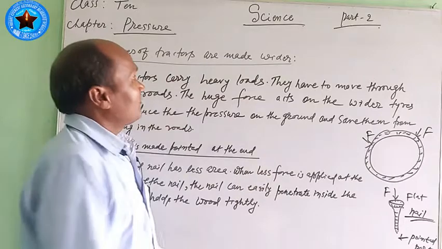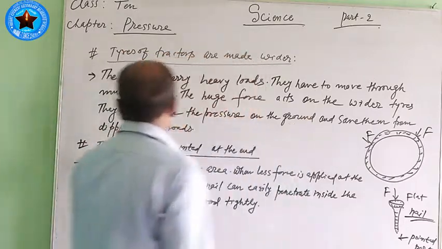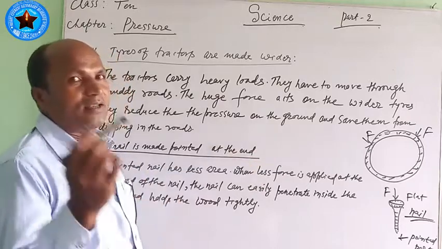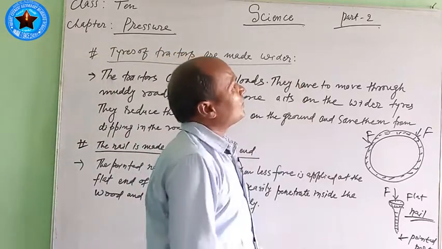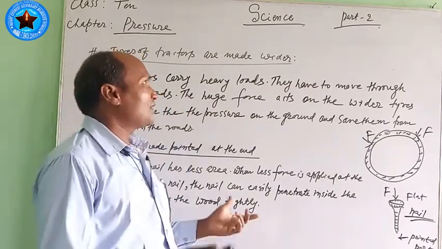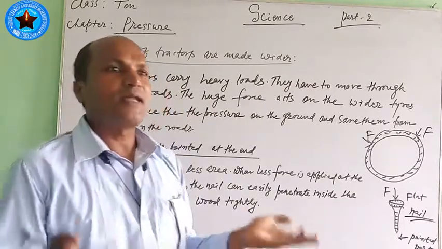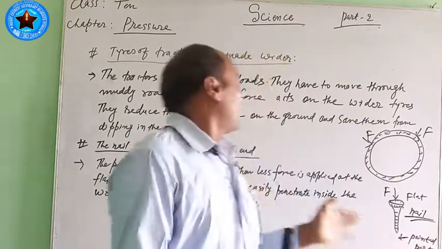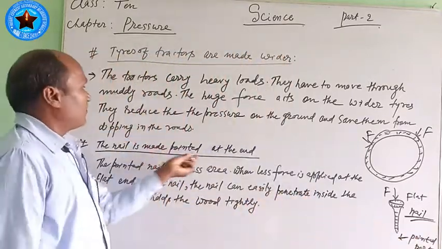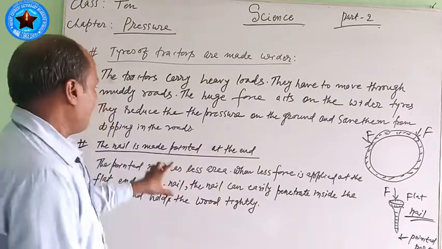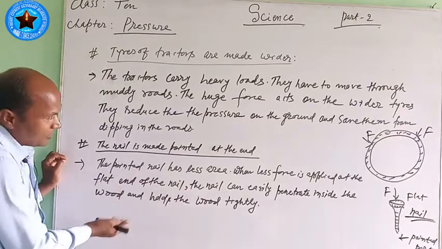Due to this reason, the nail is made pointed at the end. While applying less force on the flat portion of the nail, the nail penetrates the wall or wood or plastic or anything and holds it tightly. That is why it is made pointed. This also depends on the pressure. Here I have also written this in a very short way.